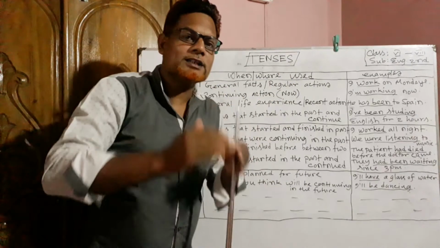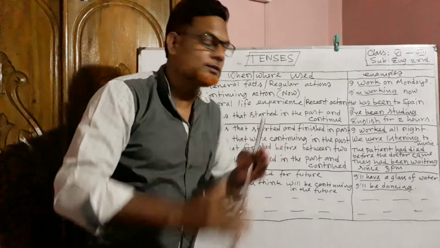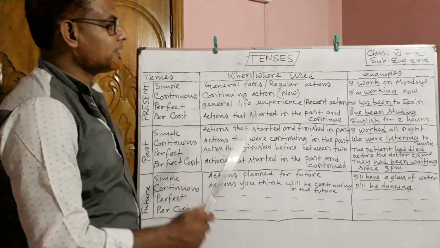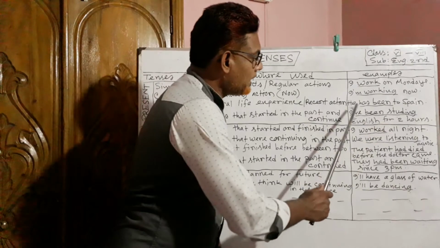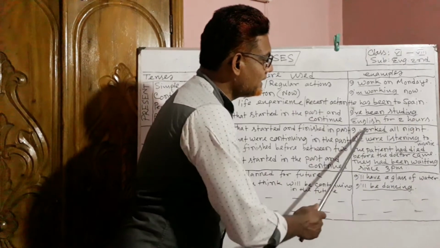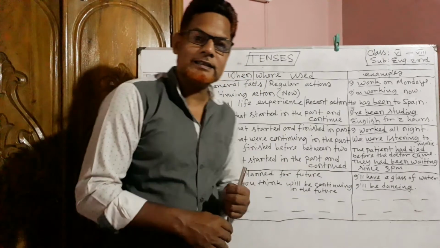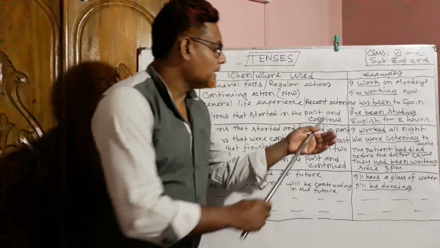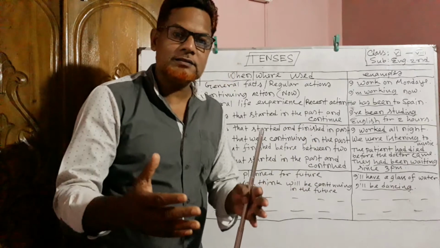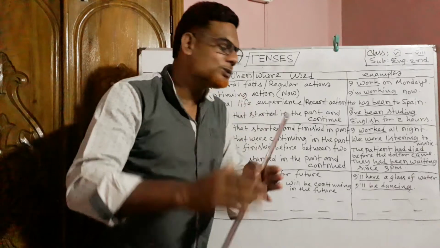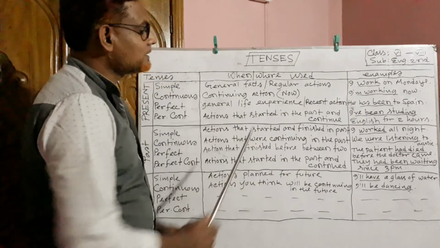If we want to express this type of expression, we have to use present perfect continuous tense. Look at the example, I've been studying English for 2 hours. From this example we can see that the doer started his action 2 hours ago and still it is continuing. That's why this is present perfect continuous tense.